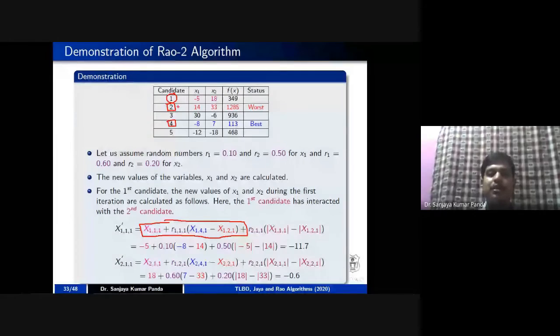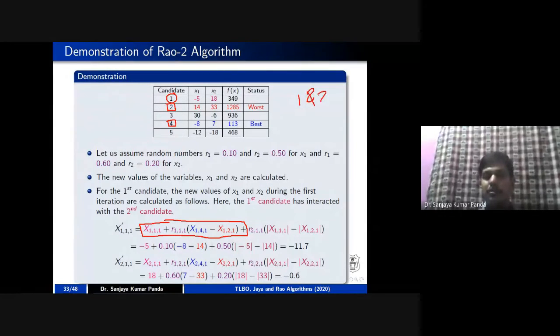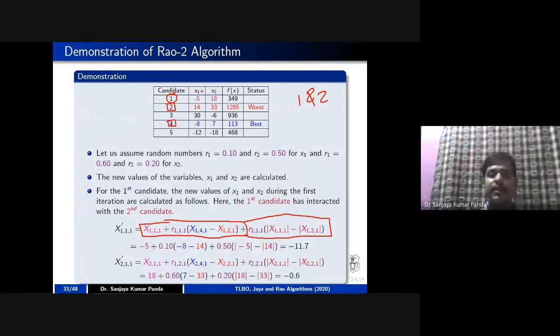Let the random number coming be 2. So 1 has to pair with 2. It also depends upon the random number what value will come, right? Based upon this pairing, you have to set the values in the second part. For example, in this case, I will take -5 plus random number 0.10 times the difference between your best solution and worst solution, that is -8 -14, right? In the second part, the first candidate is interacting with the second candidate, which is selected randomly.